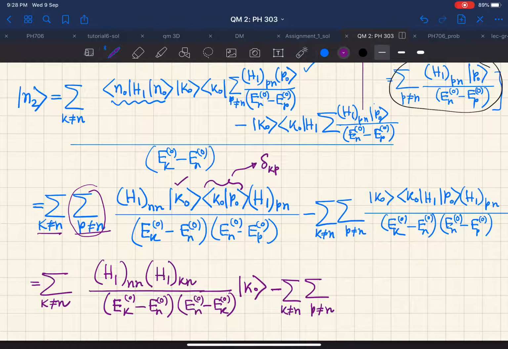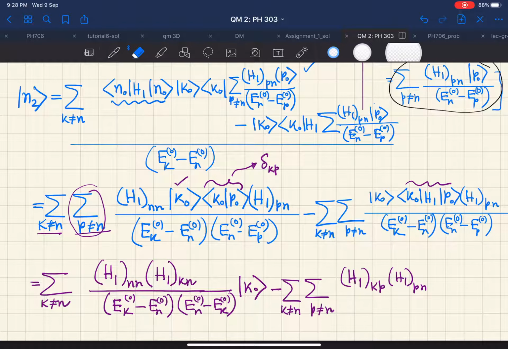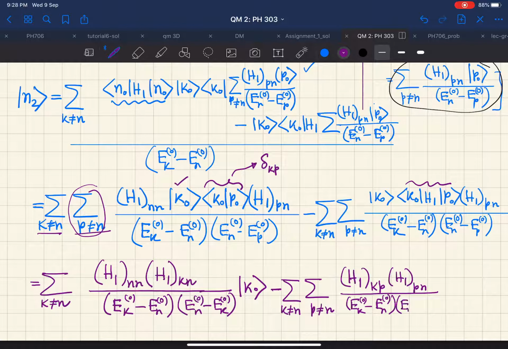We have h1 kp, the second one is h1 pn, the matrix element, divided by ek0 minus en0 into en0 minus ep0, and then we have one ket k0.